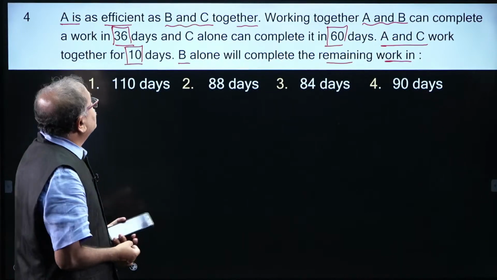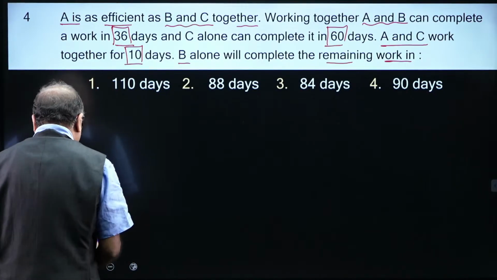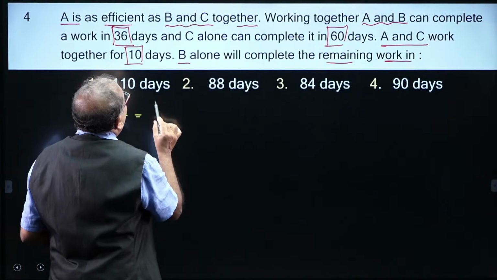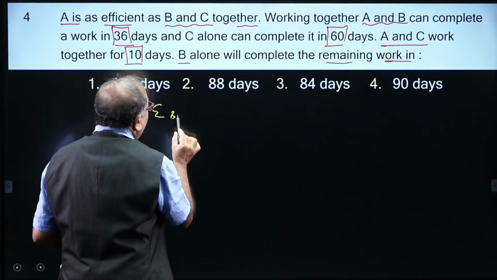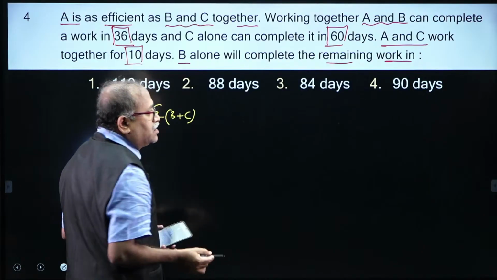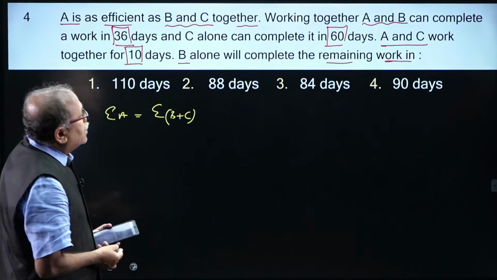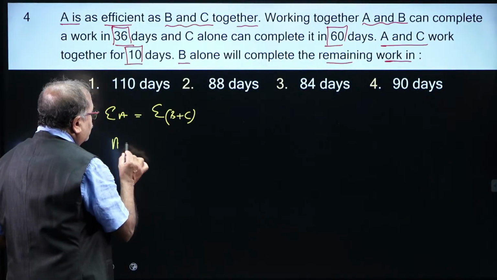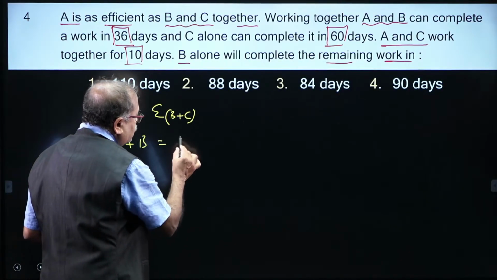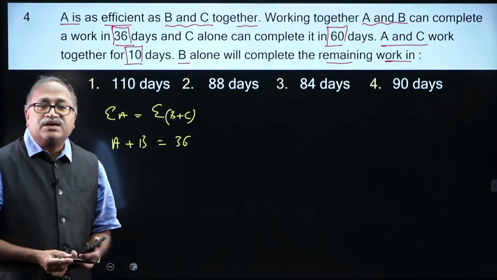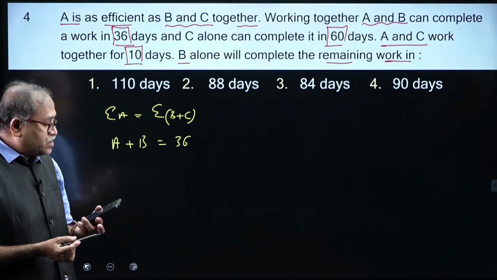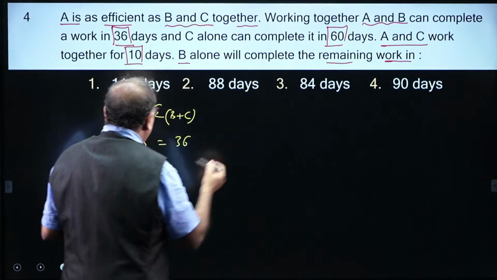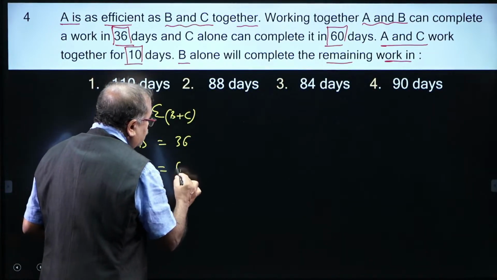Come on, my dear friends. Here I understand that the efficiency of A is the same as the efficiency of B plus C, that is known to us, and it is also known to us that A plus B is 36 days. I am just writing what is given to us. Varshini, try this one, and so is the new player. It is also given that C alone can complete the work in 60 days.